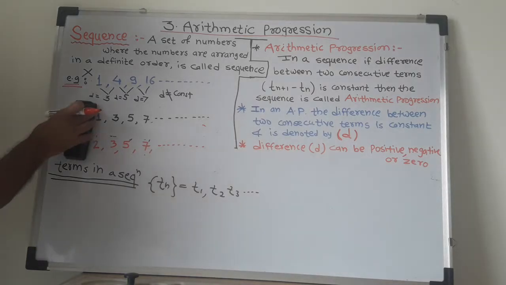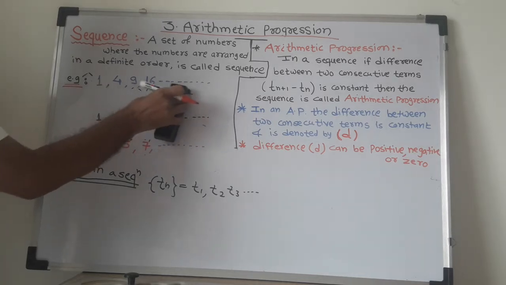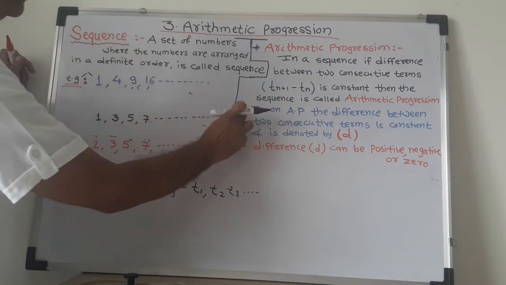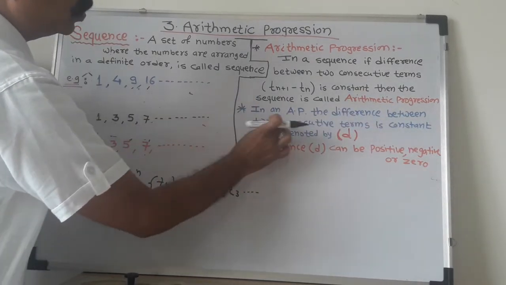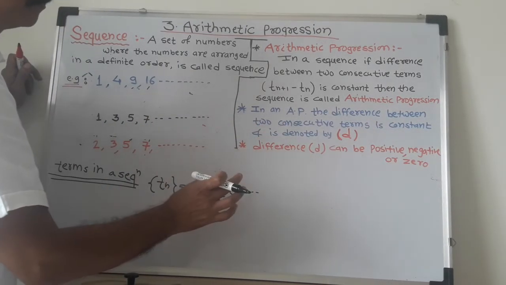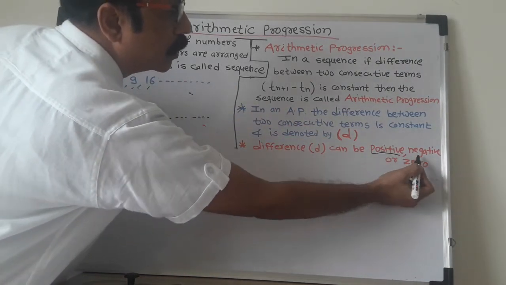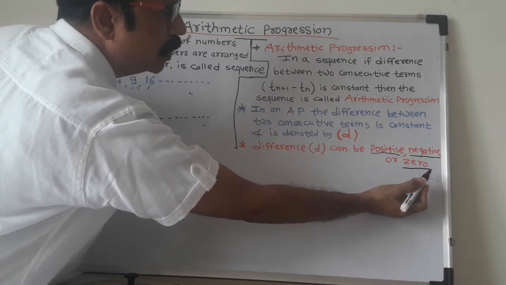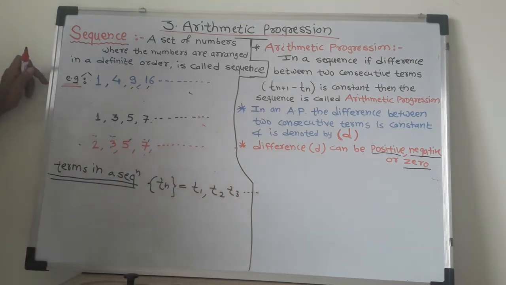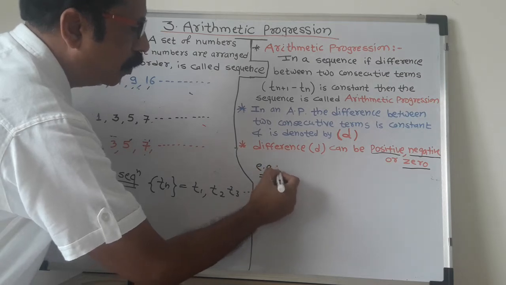So from these sums, we come to know that every sequence is not an arithmetic progression. In an AP, the difference between two consecutive terms is constant and it is denoted by D. This difference between two consecutive terms may be positive, may be negative, or may be 0. So from these sums you understood the meaning of arithmetic progression. Now we'll write some examples of arithmetic progression.